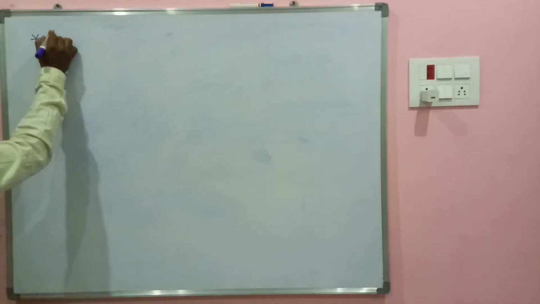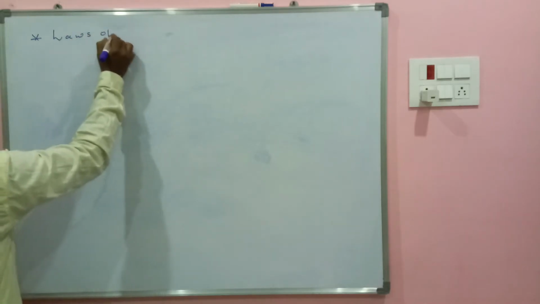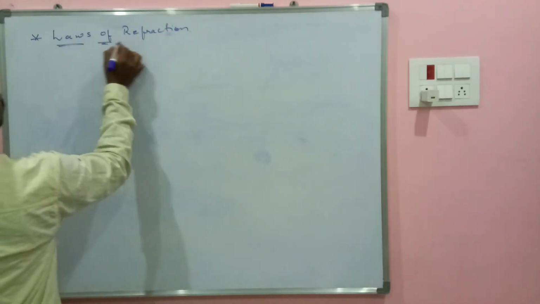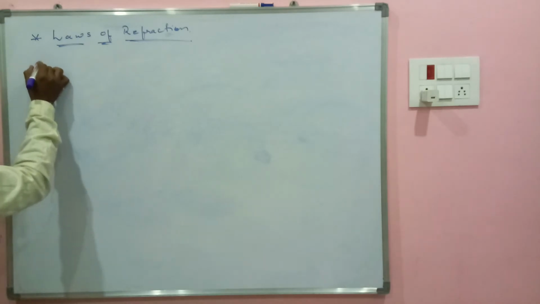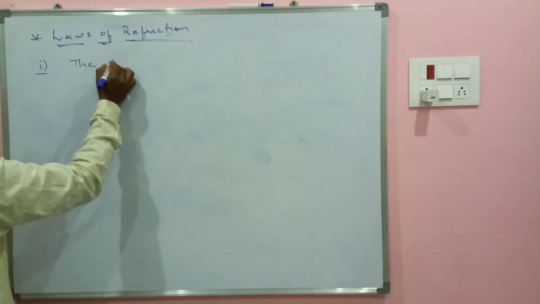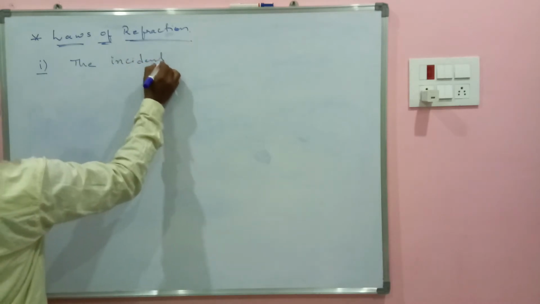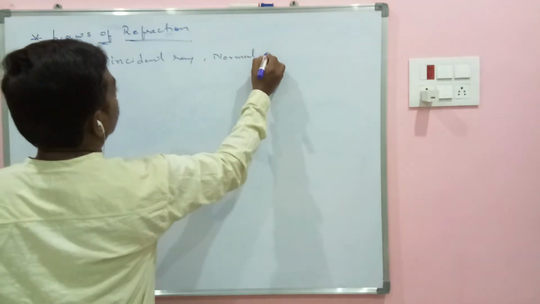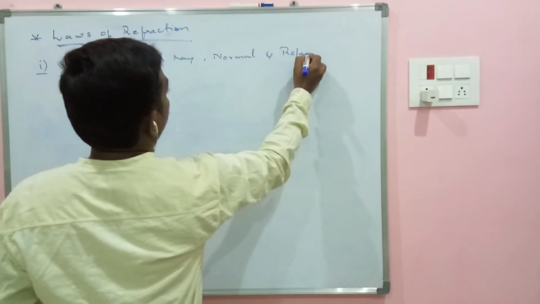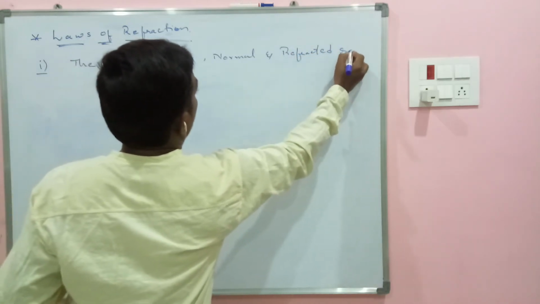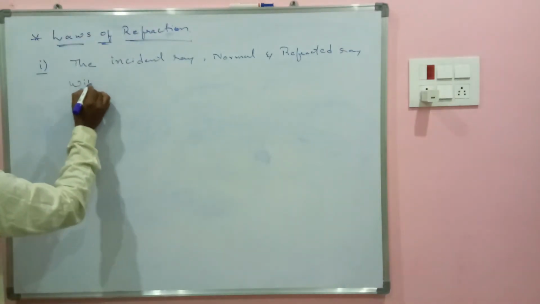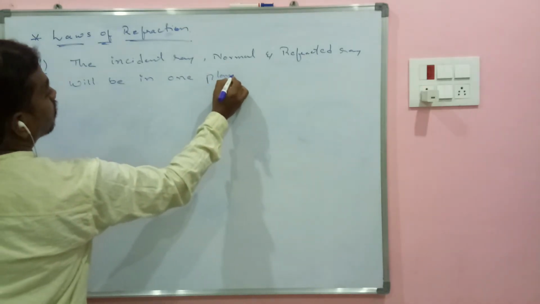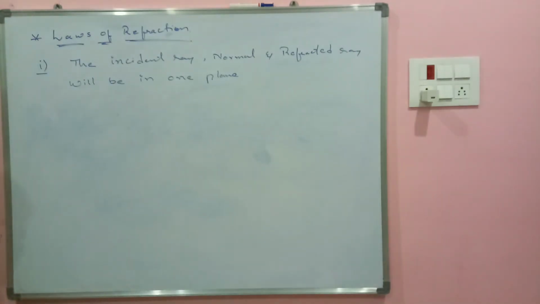So coming back, laws of refraction. The first law is the incident ray, normal and refracted ray will be in one plane. The same law we already read in your reflection also.